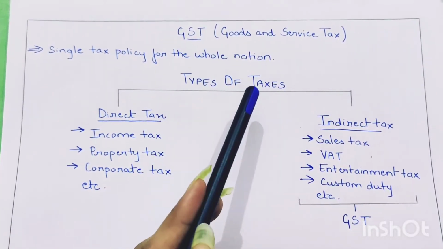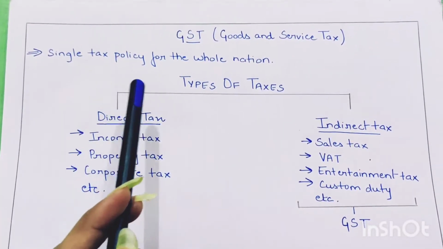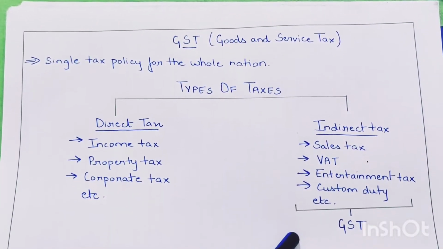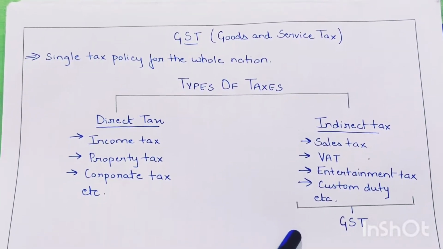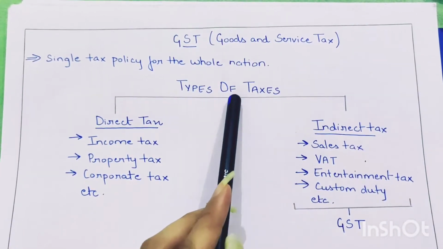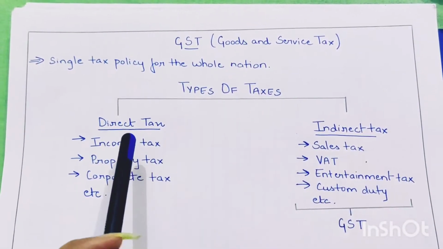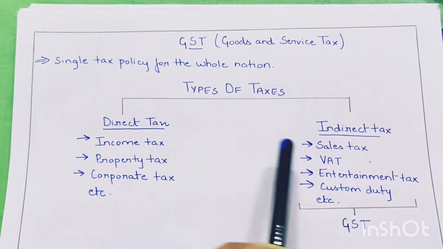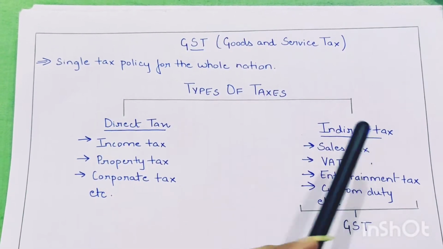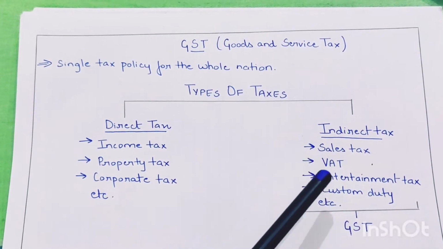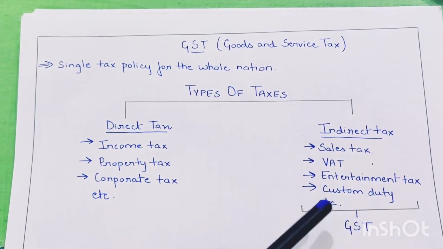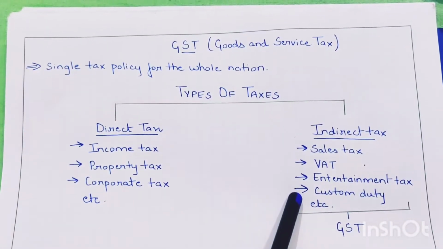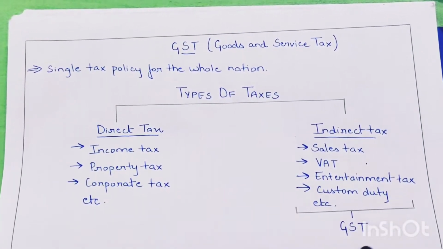So what is GST? GST is a single tax policy for the whole nation which was implemented in India on 1st July 2017. So there are two types of taxes. First, direct tax, which include income tax, property tax, corporate tax, and many more. And next is indirect tax, which includes sales tax, VAT, entertainment tax, custom duty, and many more. Now, instead of all these indirect taxes, there is just one tax, which is GST.